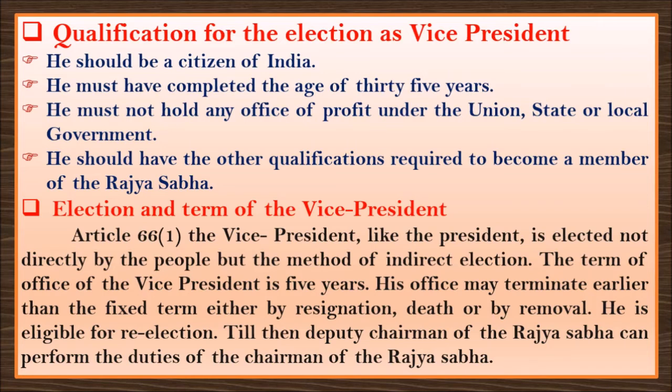Okay. After finishing the eligibility to become a vice president, now let us talk about the election and term of the vice president. Article 66: the vice president, like the president, is elected not directly by the people but by the method of indirect election. The term of office of the vice president is 5 years. His office may terminate earlier than the fixed term either by resignation, death or by removal. He is eligible for re-election. Till then, the deputy chairman of the Rajya Sabha can perform the duties of the chairman of the Rajya Sabha.